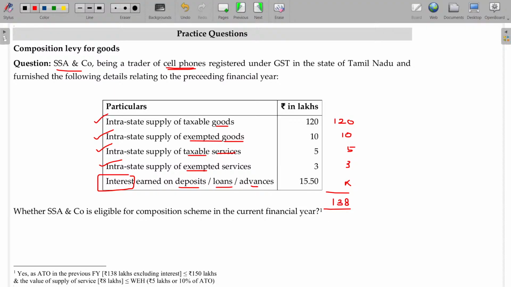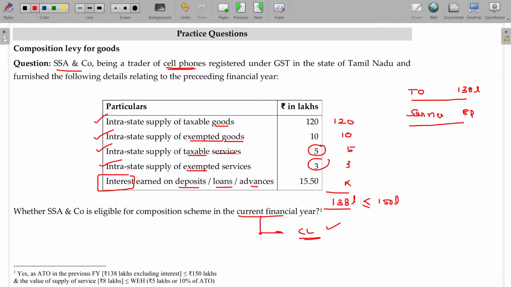As the turnover is less than or equivalent to 150 lakhs in the previous year, preceding the current financial year, he is eligible for the composition levy scheme. Eligible for composition levy. And then we have been given goods also. If there is a service, we have to check one more condition. What's that? Okay, overall transaction value being 138 lakhs. Here, goods being, service being, how much is the service? 5 plus 3, 8 lakhs.